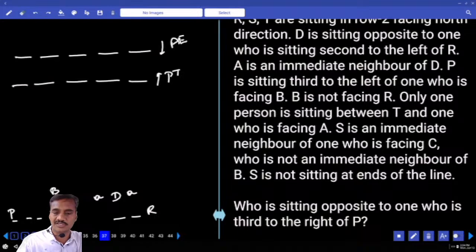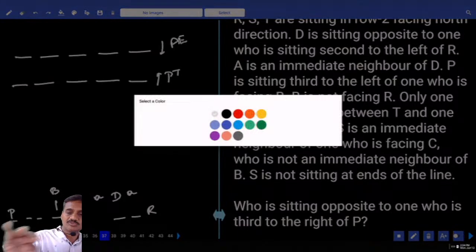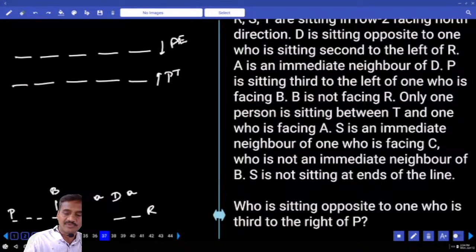As S is not at the end, now we need to start with the possibilities here, because definite information is not given anywhere else. Hence let us start with this P. Now if P is there, opposite is P. Are you getting this one or not? And B and R are not opposite to each other. And R cannot be at this place. As R cannot be here, then where should this R be? And D is opposite second order.